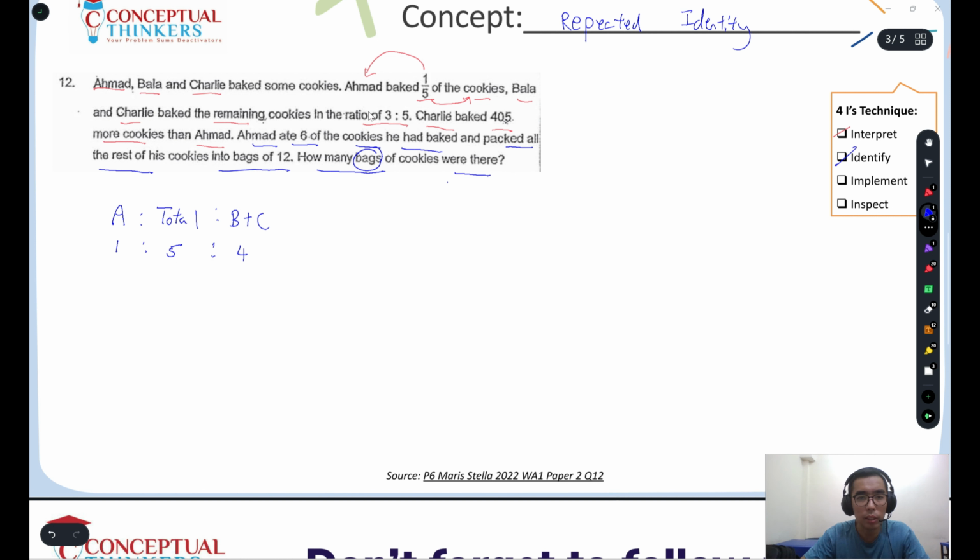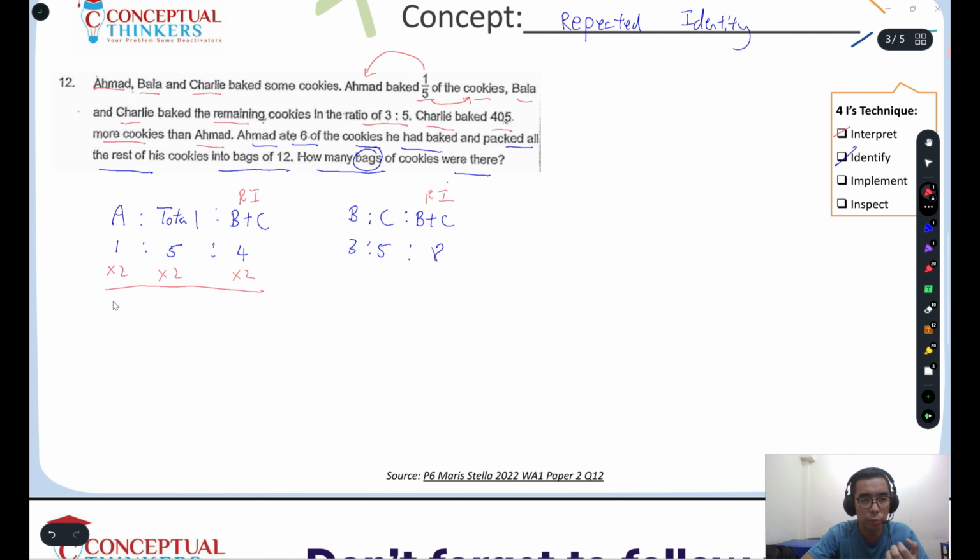Now next, there's another ratio that we can come up with, which is Bala and Charlie. This will be 3:5. You notice that we have a B plus C here, so we can create a total called B plus C. This will give me 8. As I mentioned earlier, this is our repeated identity. We need to ensure that this 8 and this 4 must be matching. In this case, it's not matching, so we need to do something to this ratio. We're going to multiply by 2 throughout.